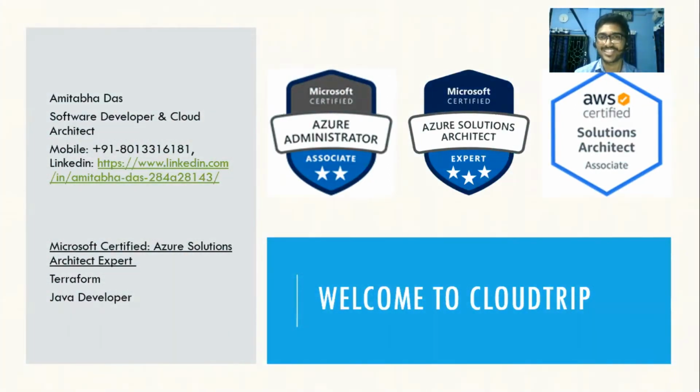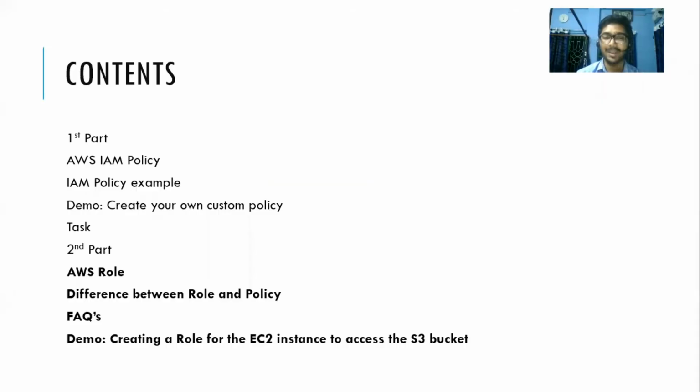This is your host Amitabh Dash, and today in our video, we are going to learn all about AWS IAM role. So in the previous video, we have learned what IAM policy is. In this video, we are going to learn about IAM role, and also we'll be telling you the difference between IAM role and IAM policy. Because I feel many of you have confusion about what is IAM role and what is IAM policy. So I'll be helping you to clear that doubt, and we'll be trying to solve some of the FAQs related to IAM role. And in the demonstration portion, we'll be creating a role that will be assumed by an EC2 instance to securely access the S3 bucket. So let's get started.